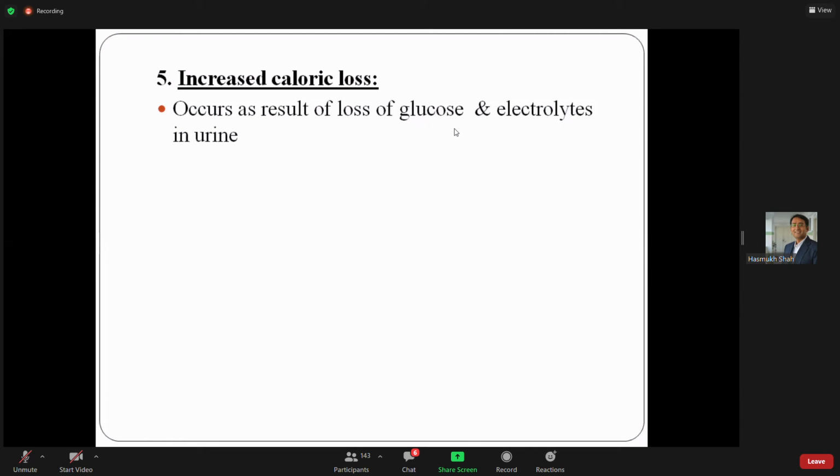Please write what is the basis of polyphagia. Always when you write the physiological basis, first of all you have to write the introduction or definition. For example, polyuria means excessive urination. Then you have to write the basis. Polyphagia means we eat more food. Write in scientific words. What is polyphagia?